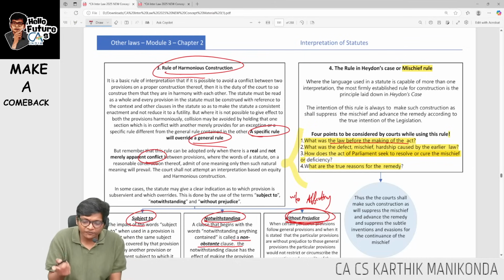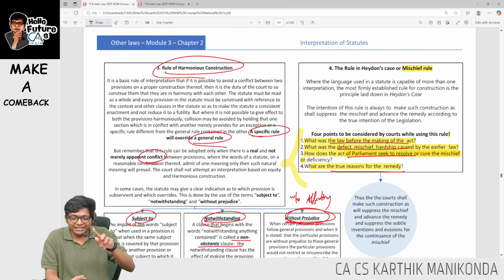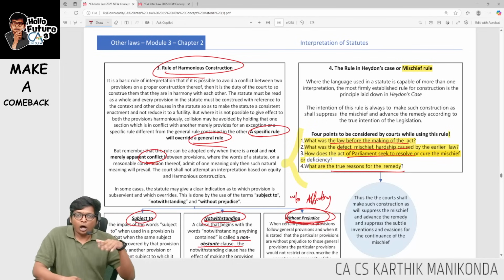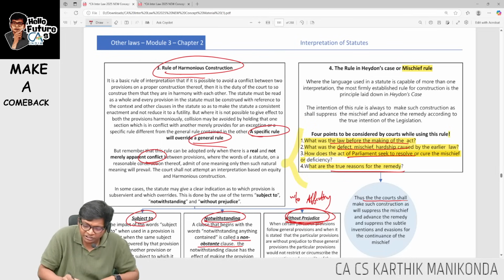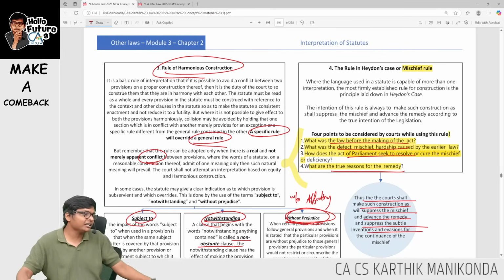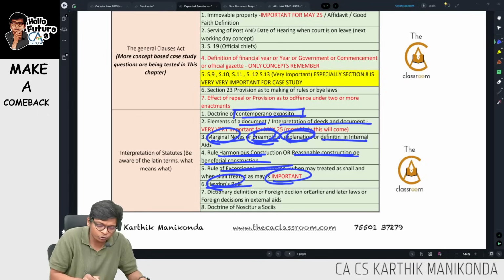What was the law before making the act? What was the defect in the earlier law? How is the parliament seeking to resolve this defect? What are the true reasons for the remedy? Is the remedy coming in? After the amendment also, if the remedy has not come, then the court will deviate to ensure the remedy is given. The court shall make a construction that will suppress the mischief and advance the remedy for people who are trying to continue the mischief. This is the Hayden's rule.